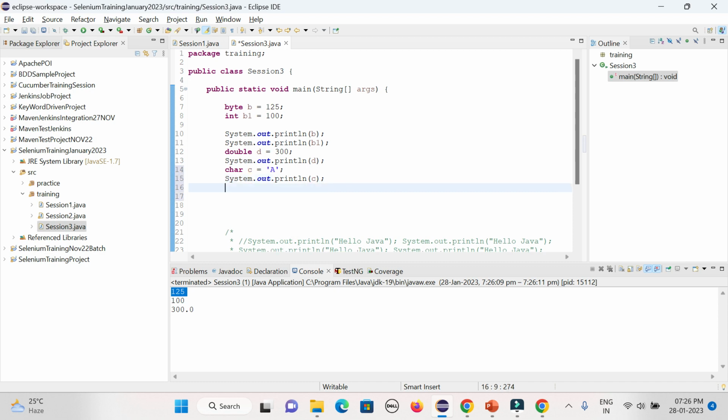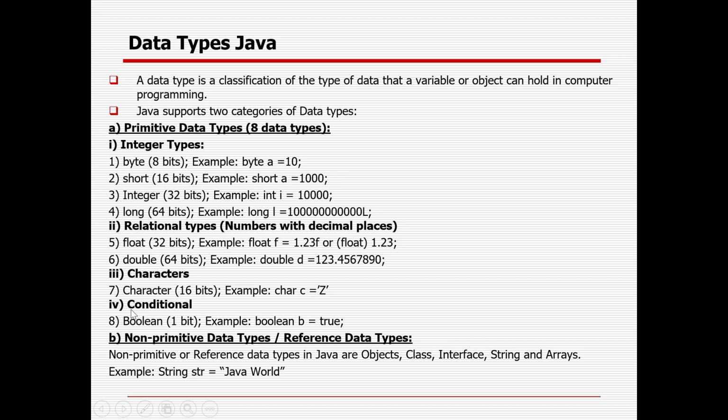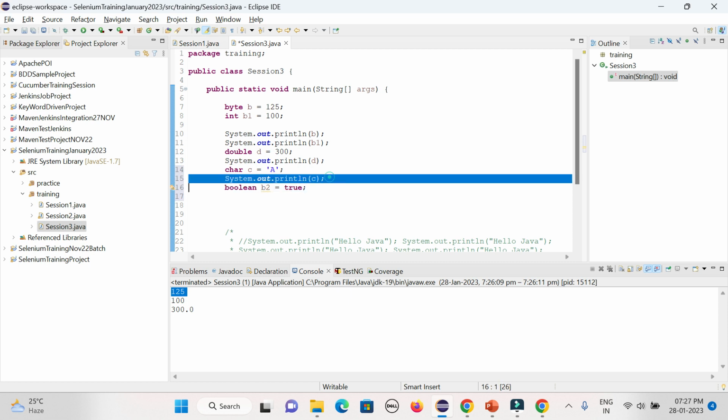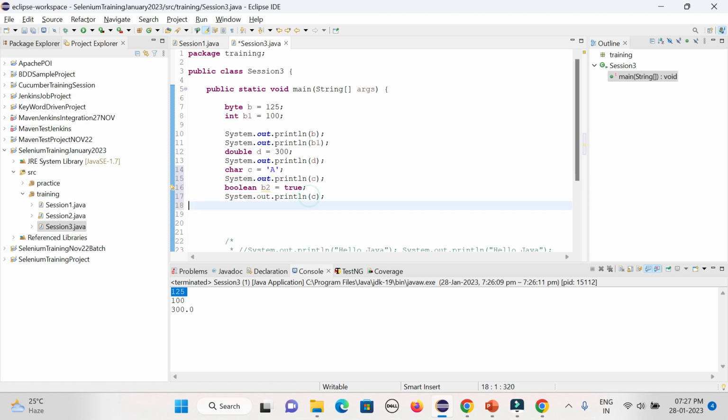Then you can give the other one, right? Boolean. Exactly what you need to give. Suppose, say, b2, I can give true here, right? And then I can print the b2. So that is the way, right? You can just define the data type and then you can work accordingly.